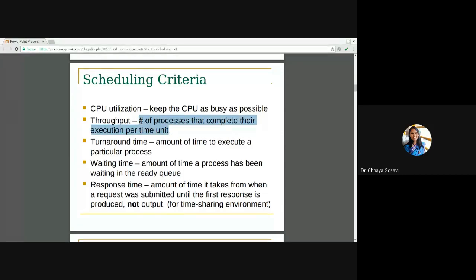So suppose we started the system at 1 o'clock, and then at 1:30 we check how many processes have finished. That is throughput: at a particular unit of time, how many processes completed their execution. Turnaround time is the amount of time to execute a particular process, from when the process entered the new state until it terminates.